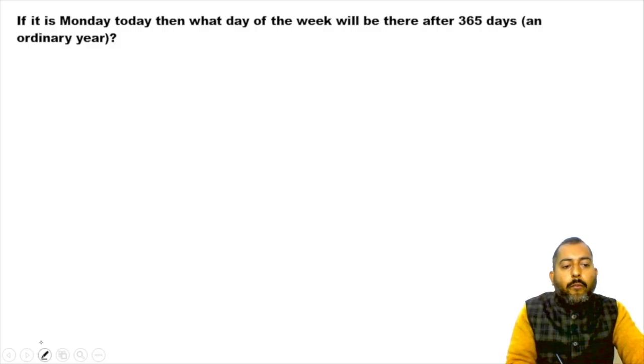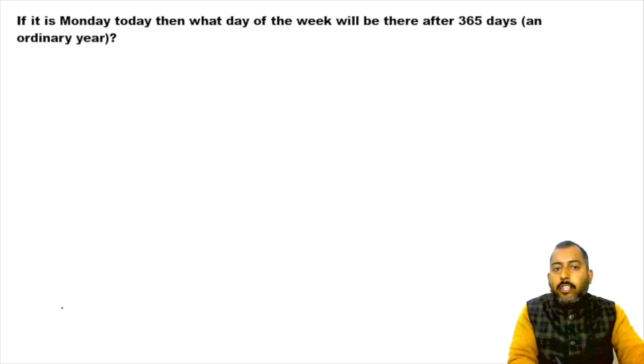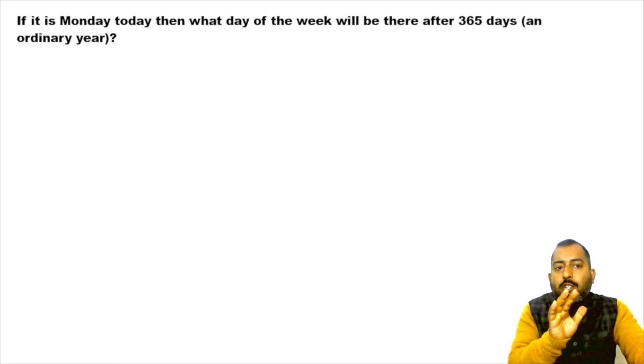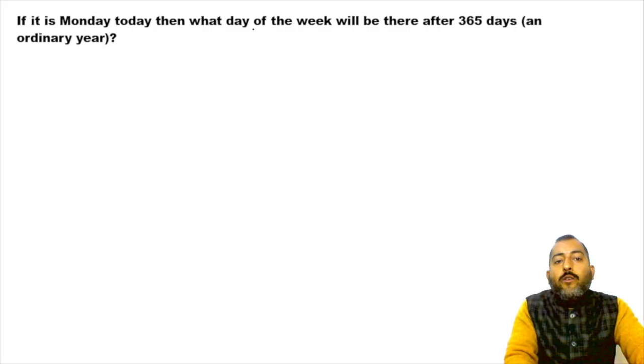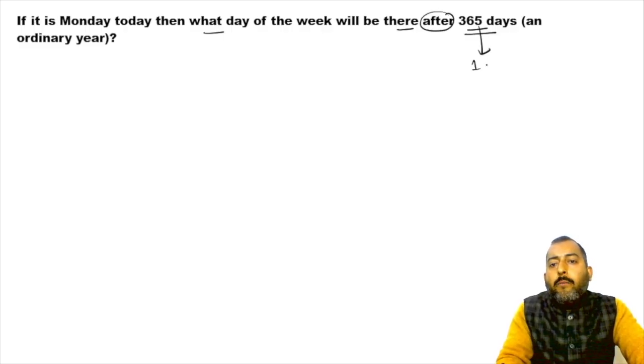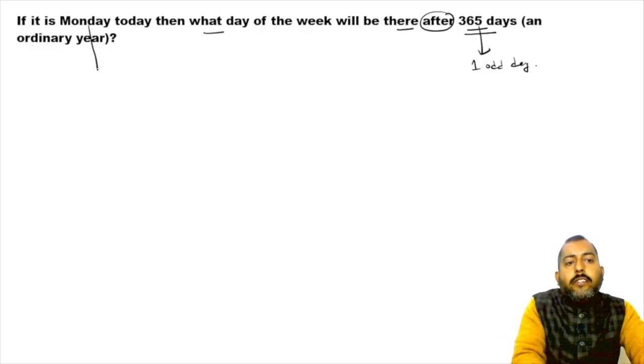Okay, now how to solve this present scenario. In this present scenario, it is pretty easy to answer. See, if it is Monday today, what day of the week will be there after 365 days? I know it is written after here. In 365 days, the number of odd days is 1.